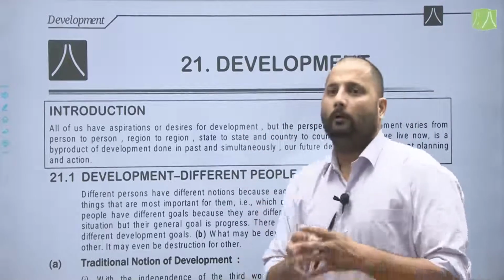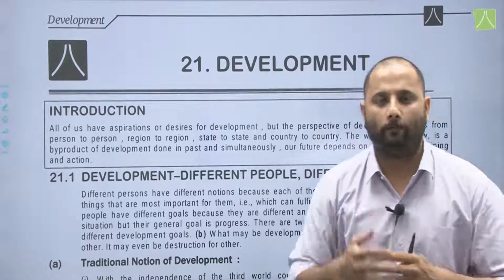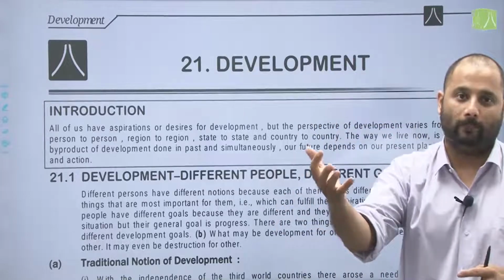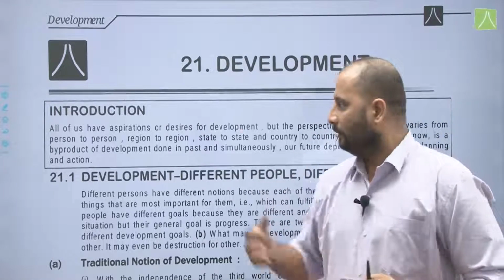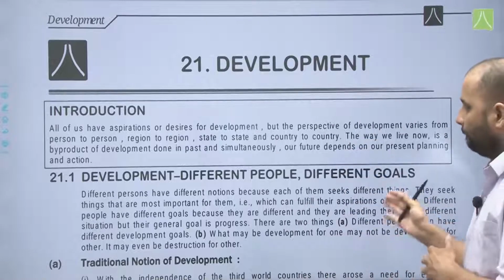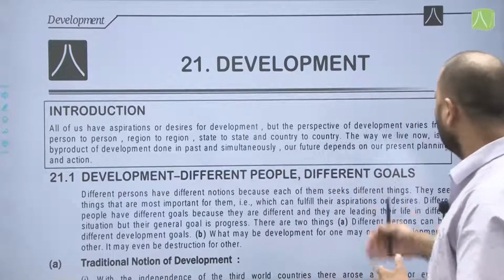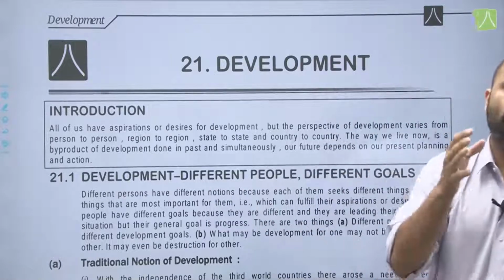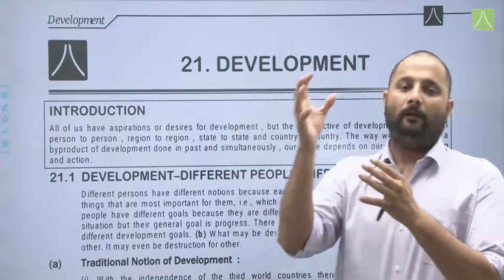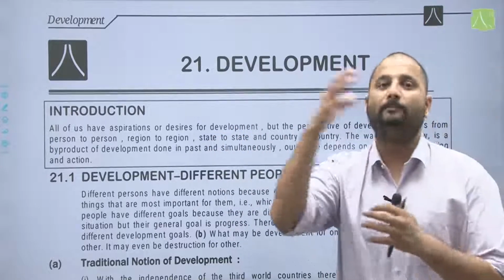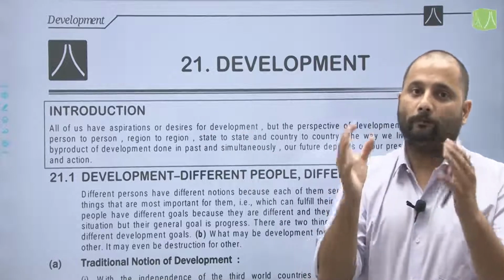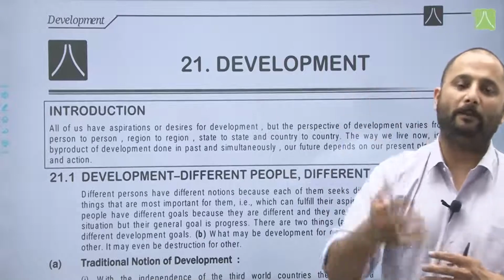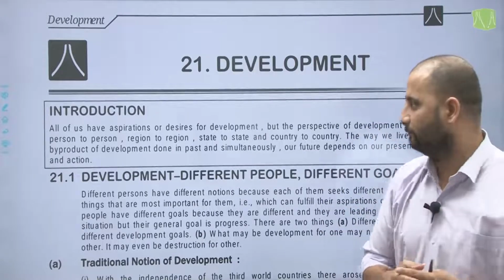Now the first topic given is: Development, different people, different goals. No two people can have the same developmental goals. Each person might have a different developmental goal as per their own surroundings. Different persons have different notions because each of them seeks different things, things that are most important for them. For example, for a person working as a daily wage laborer, the concept of development might mean something else. Similarly, for a well-to-do farmer, development might mean something else.